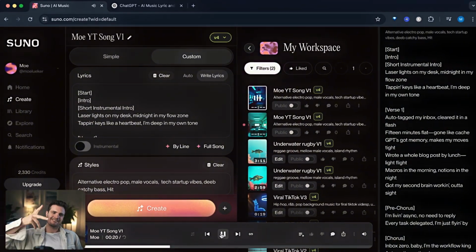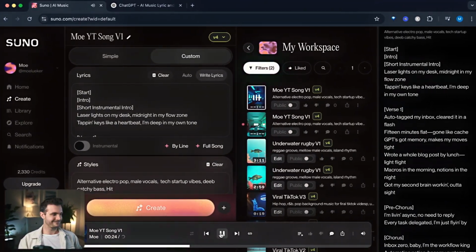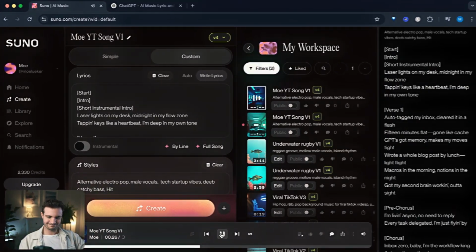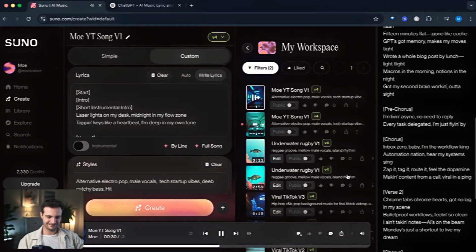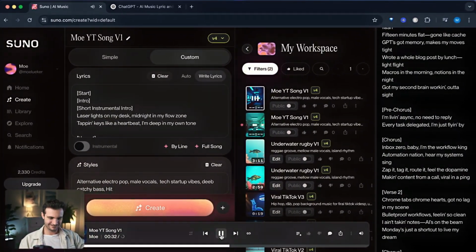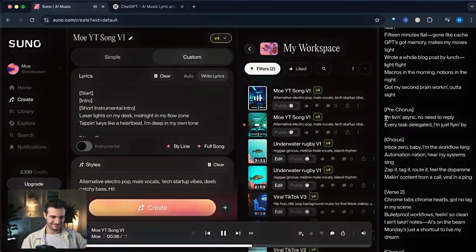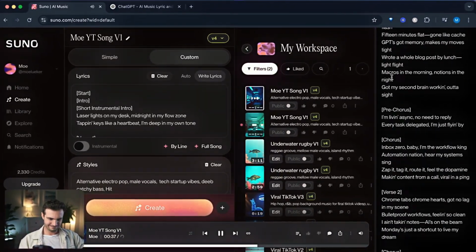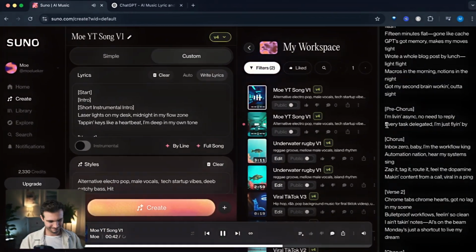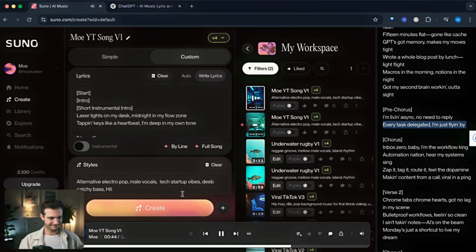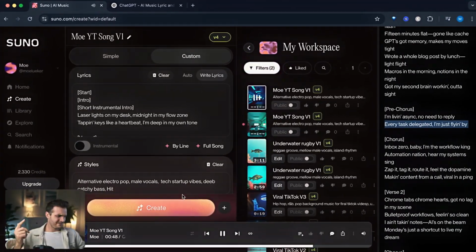Auto tag my inbox, cleared it in a flash. 15 minutes flat, gone like cache. GPT's got memory, makes my moves tight. Wrote a whole blog post by lunch, light flight. Macros in the morning, oceans in the night. Got my second brain working out of sight. I'm living a song, no need to reply. Every task delegated, I'm just flying by. Inbox zero, baby, I'm the workflow king.